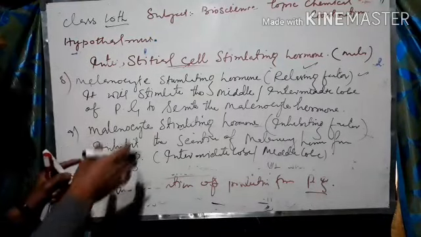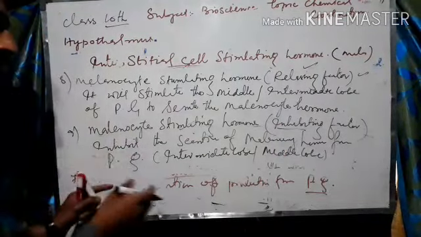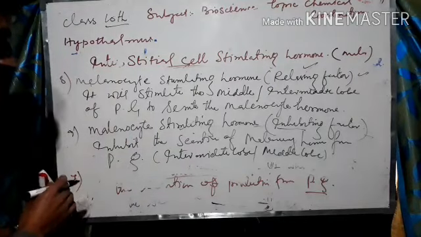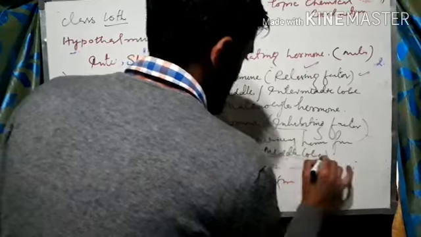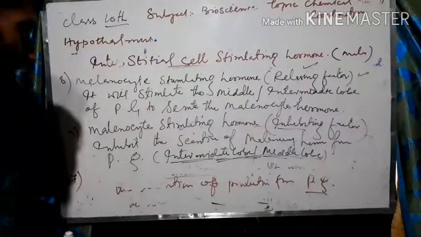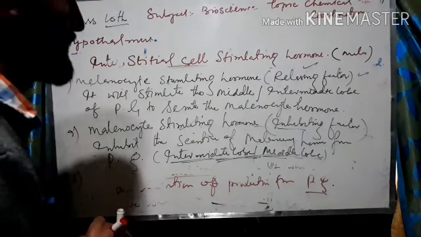And melanocyte stimulating hormone that has the inhibiting factor is going to stop the secretion of melanocyte from the pituitary gland, and it signals the intermediate lobe from where the secretion is inhibited. So these were some of the hormones that have the releasing factor as well as their inhibiting factor.